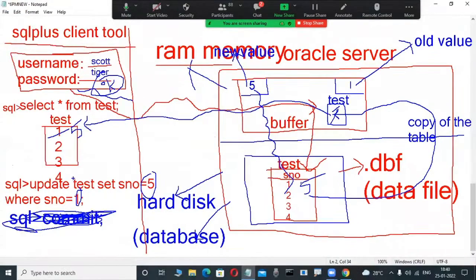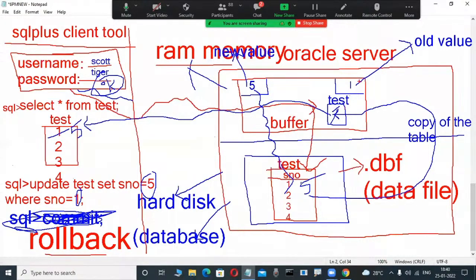Then what do we use? After update, after delete, in the future, rollback is a command in the SQL prompt. Rollback is a TCL command. Don't worry, in every database, rollback is a command. What happened? This 5 in this example changed into 1. How is it possible? Whenever we use the rollback command, what happens? Observe the screen here.